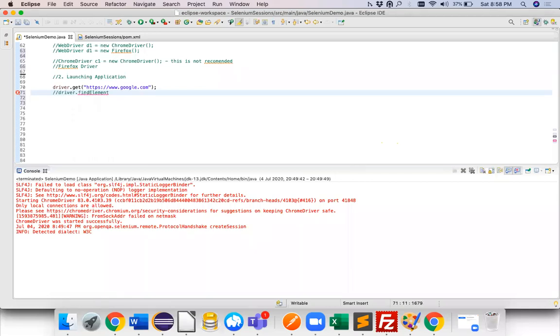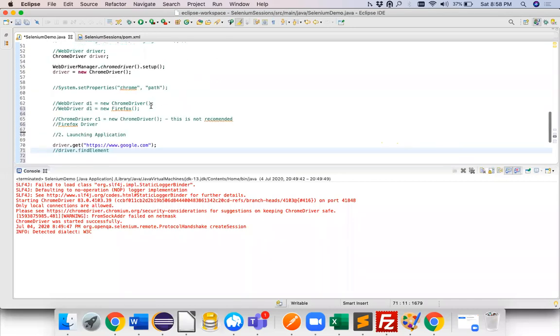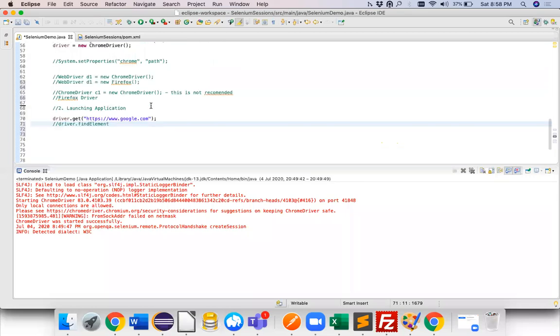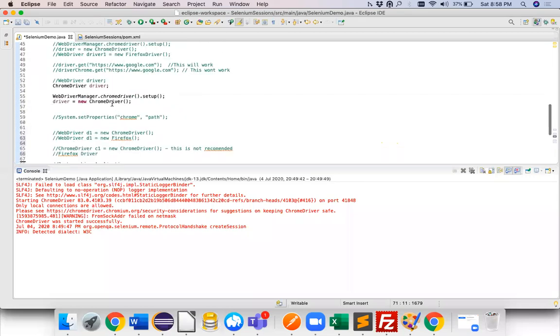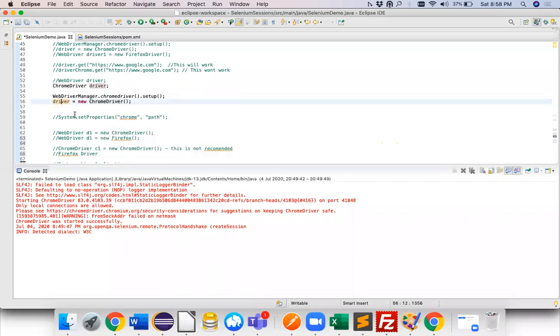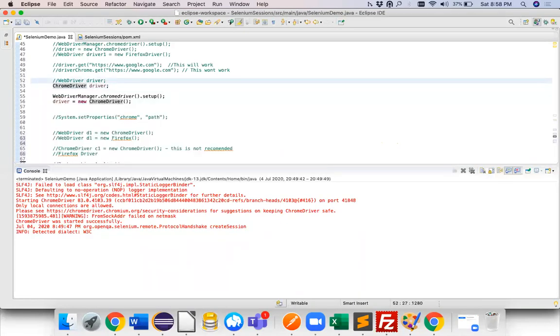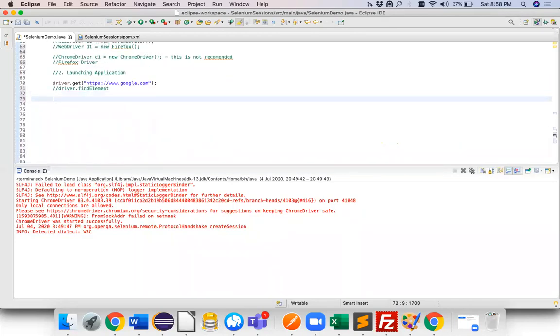Okay, guys, let's move back again. We have seen driver.findElement. Let's see this later. First, I forgot one important topic. I don't want to rush, but there is one important topic here. This is an interface, right? I have actually commented this line. This is wrong, I want to use ChromeDriver. So I want to show some basics again, guys.